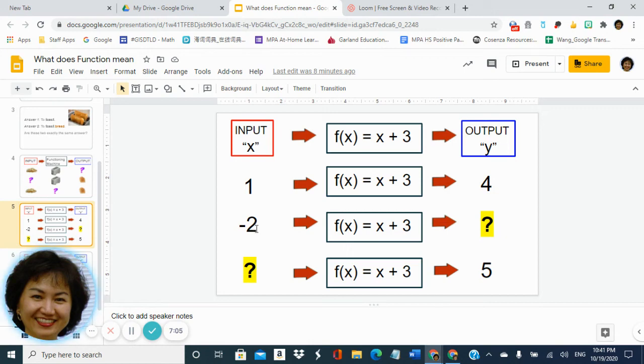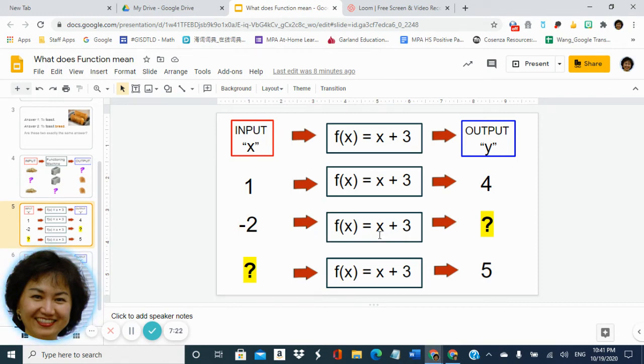You know your input is -2. -2 goes into this function. What are we getting out? That's not solving an equation. You are evaluating this function value.